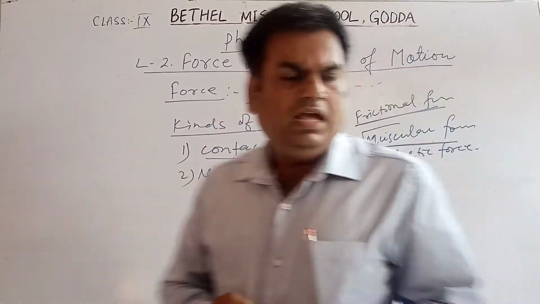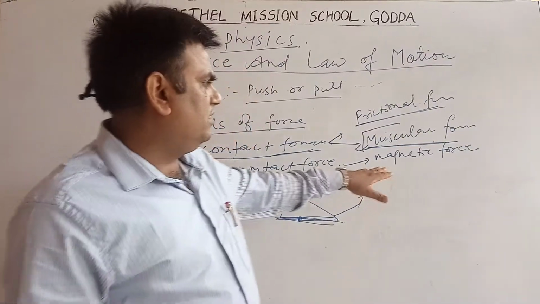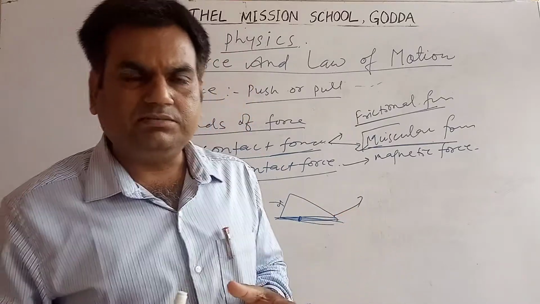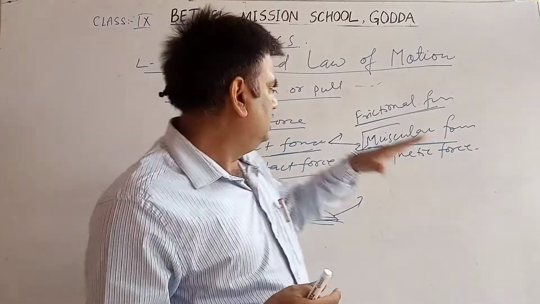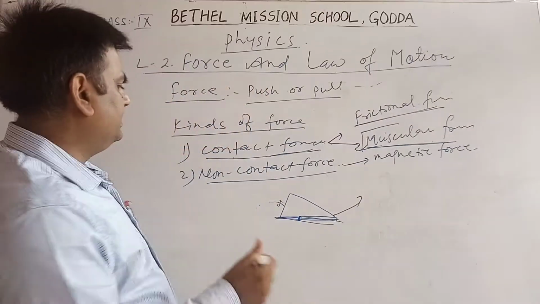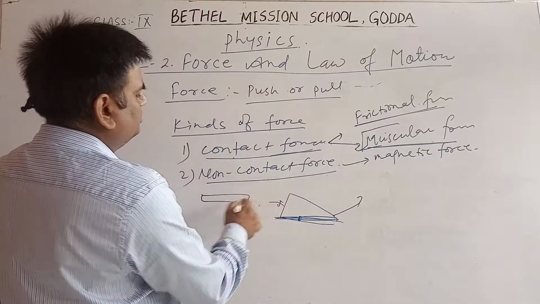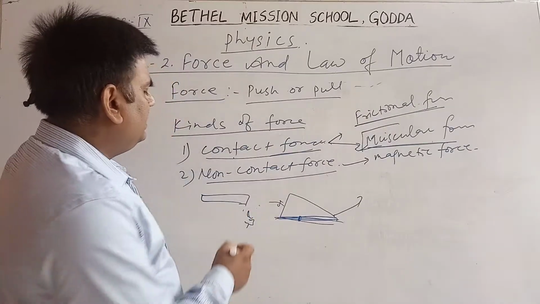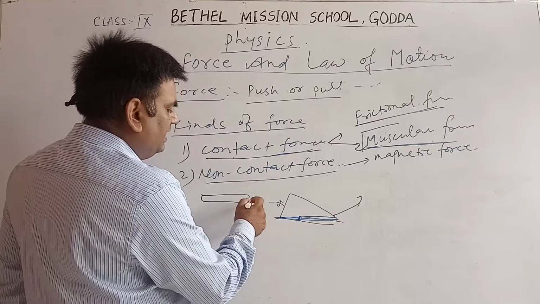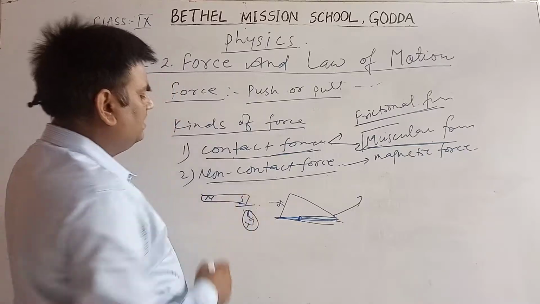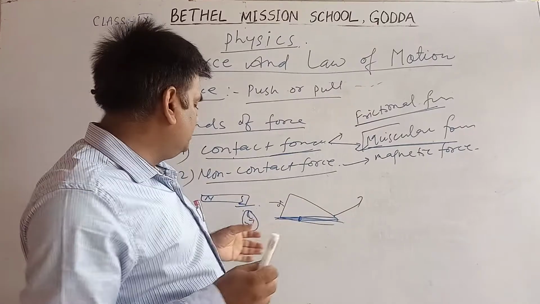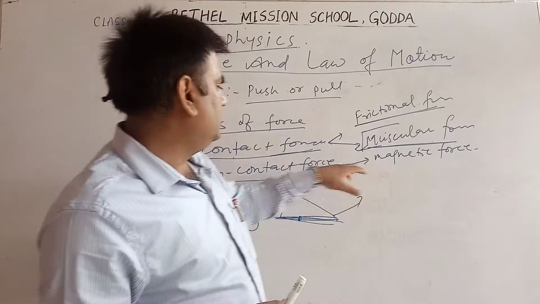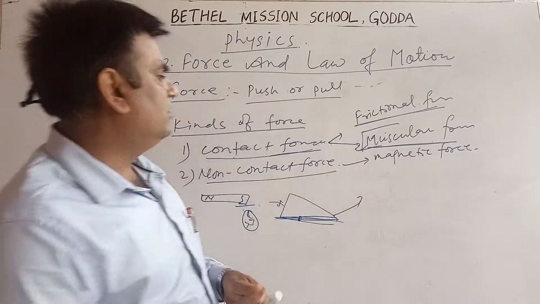Magnetic force is a non-contact force because a magnet exerts a force on a magnetic substance without any contact. Suppose you take a magnet and put a magnetic substance like an iron nail near it. There is no contact between the iron nail and the magnet, but the iron nail is attracted by the magnet. So this force is magnetic force, and it is in the category of non-contact force.